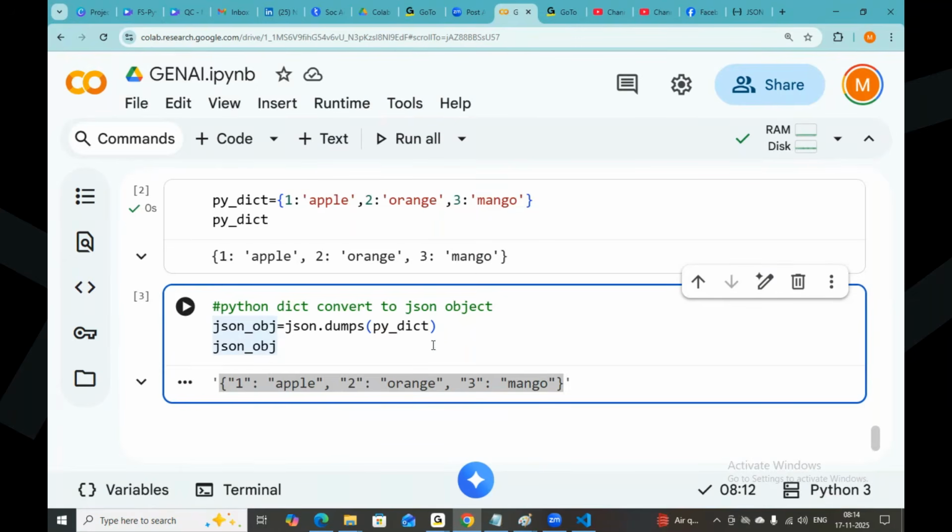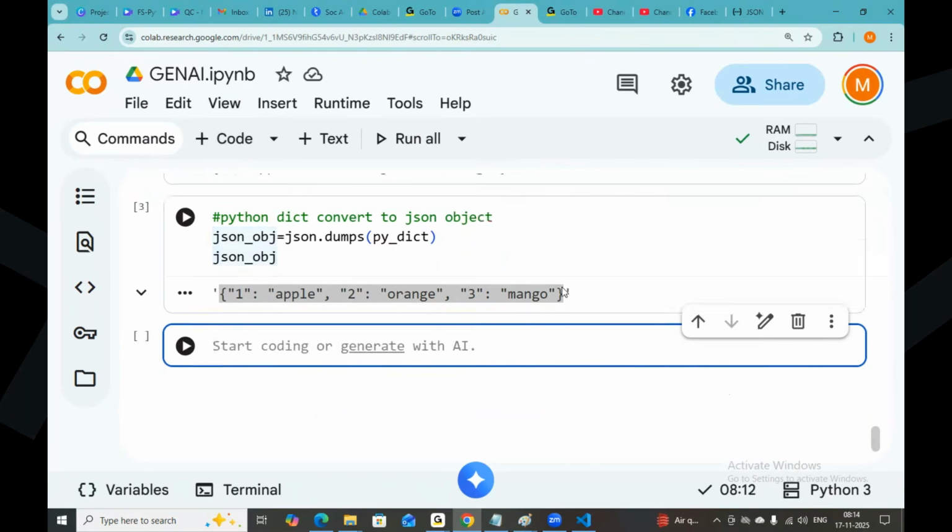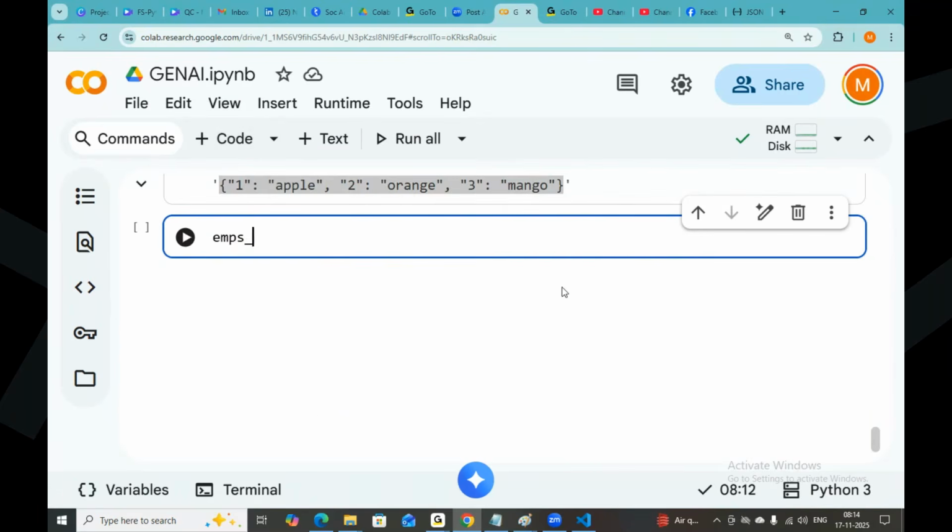Now let me take a list of employees. Okay, employees object, employees array. I'm taking as first employee something like name, or you can just directly write it like this: name Mohansh, age 22, salary 34,000. Something like this. This is my first object.